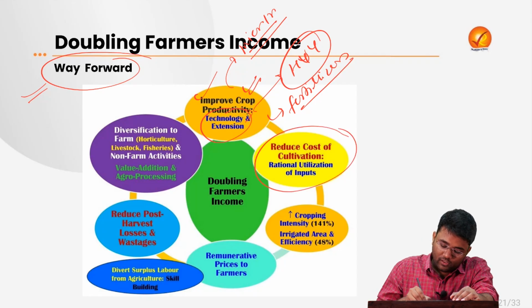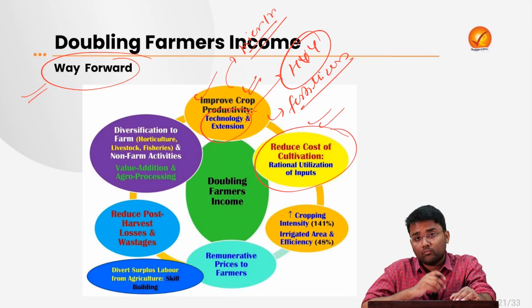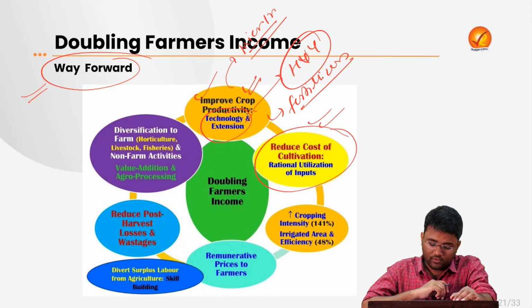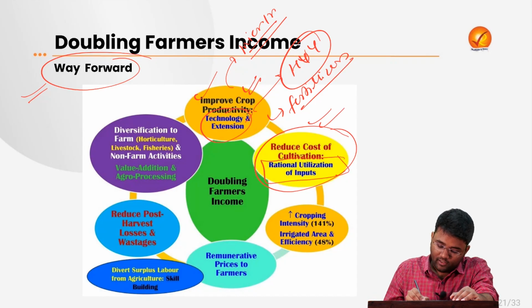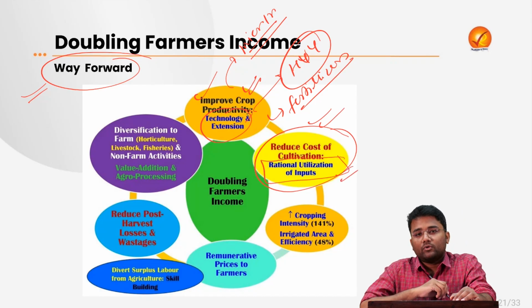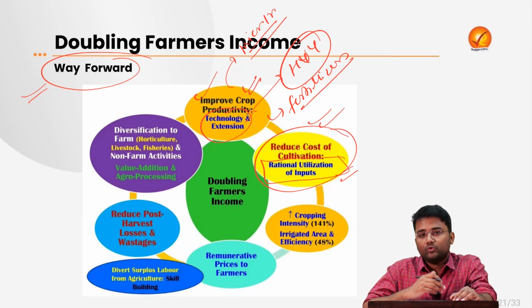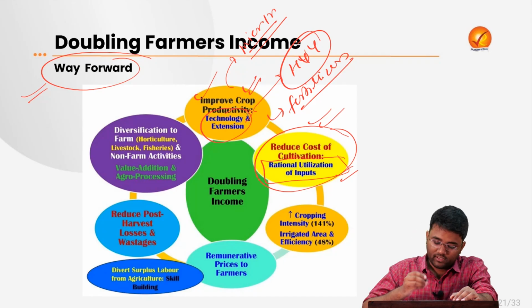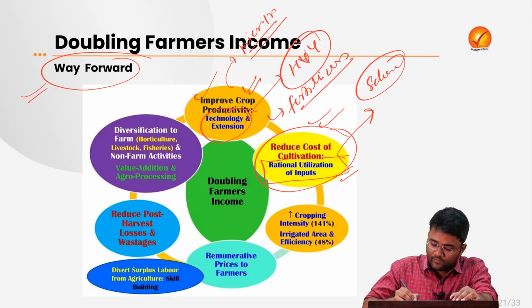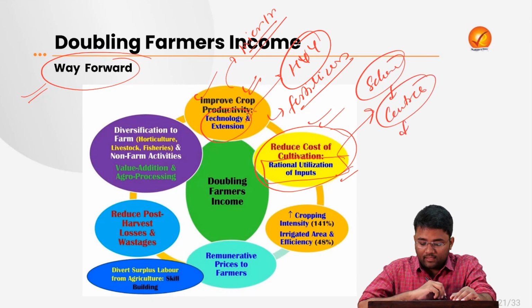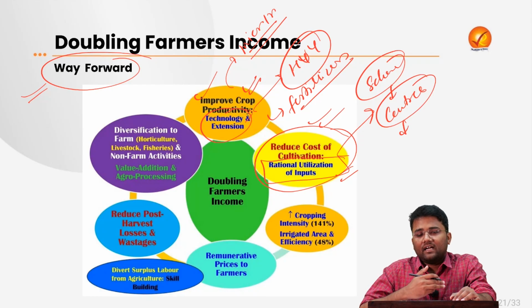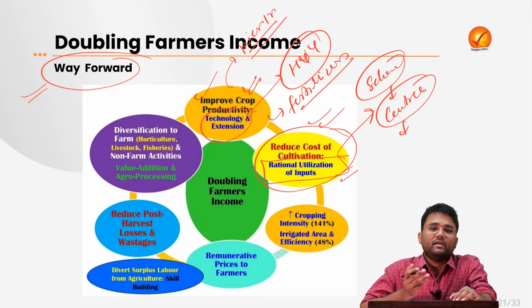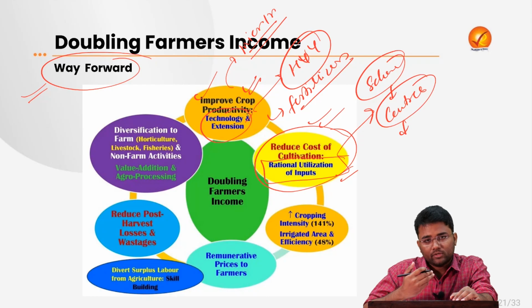Then we'll also have to focus more on reducing the cost of cultivation, for which we need a proper policy where rational utilization of inputs can happen. For example, there are some schemes where some centers are there, where inputs like harvesters, etc., are available that can be commonly used by everyone. So this kind of scheme needs to be promoted throughout the country.